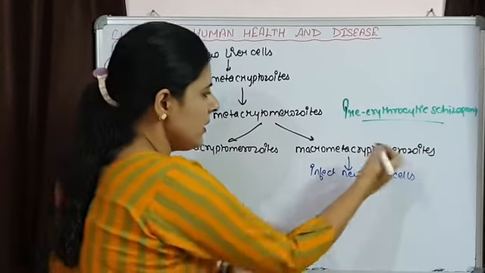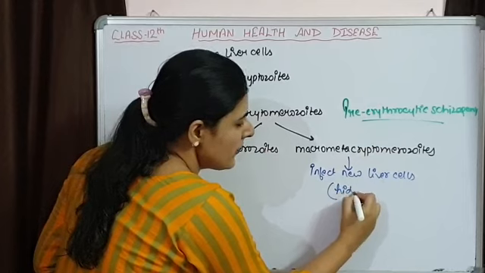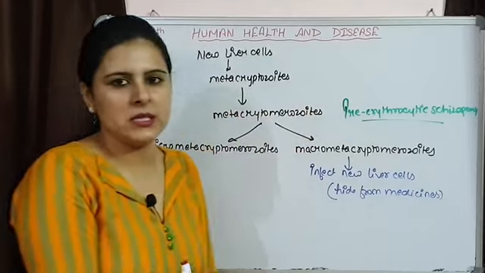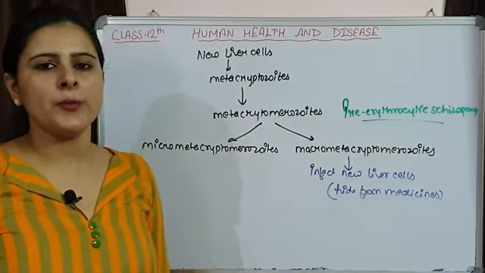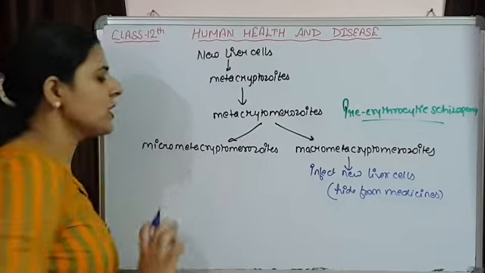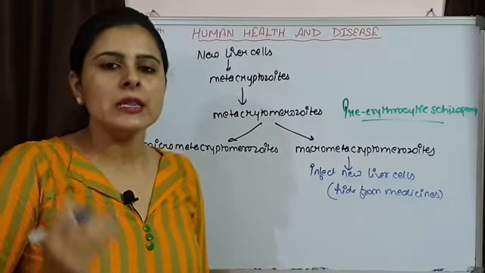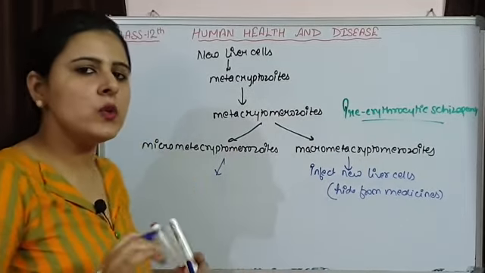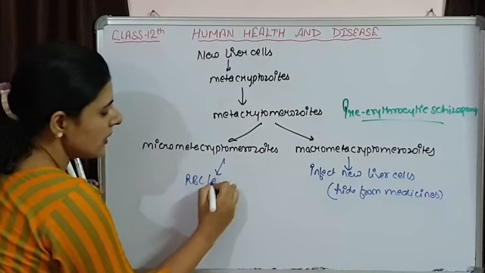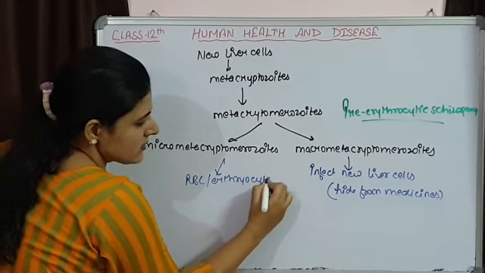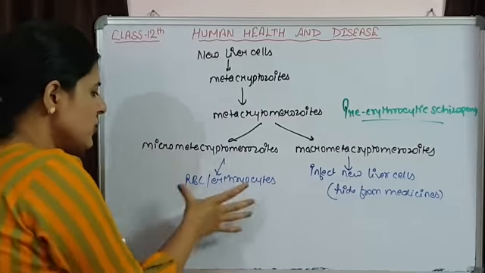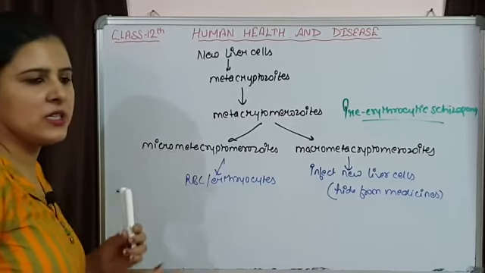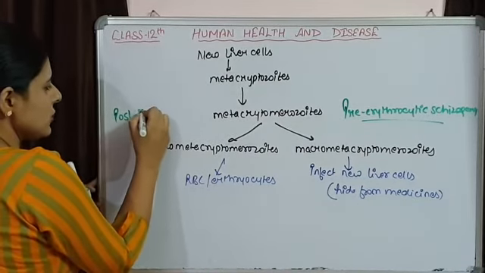So they hide from medicines, or medicines have no effect on them. So that is the macro-meta-cryptomerozoites. What these micro-meta-cryptomerozoites are going to do is invade. They are not going back to the liver cells; now they are going to invade the RBCs or erythrocytes. So after invasion of erythrocytes, that part of exoerythrocytic schizogony will be the post-erythrocytic